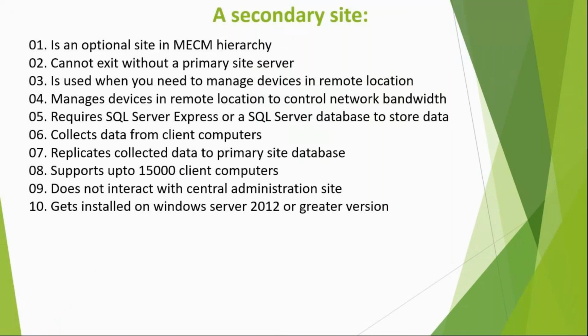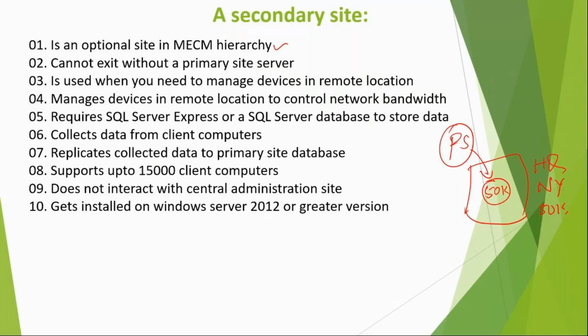Now, secondary site. Secondary, as I mentioned already, is for the branch offices' computers. So secondary is an optional site. Why? Because if you don't have a branch office, you don't have a secondary site, right? For example, this is your primary site managing devices in New York. This is your headquarters, New York, 50,000 devices. Who will manage these 50,000 devices? The primary site will be managing these 50,000 devices.